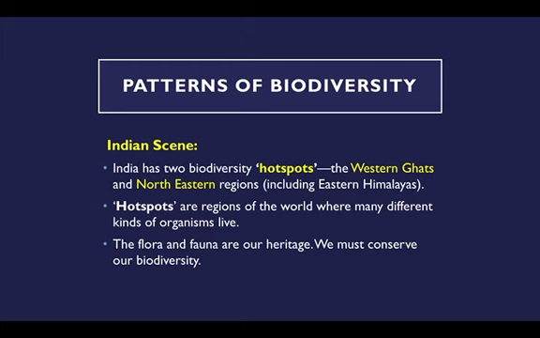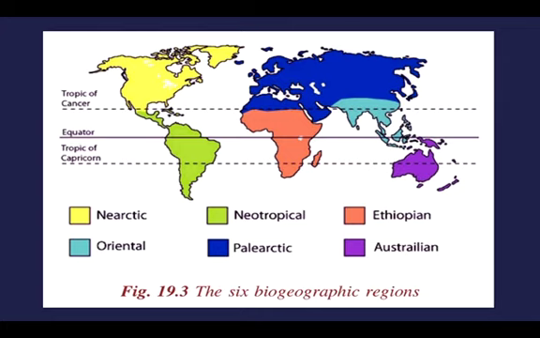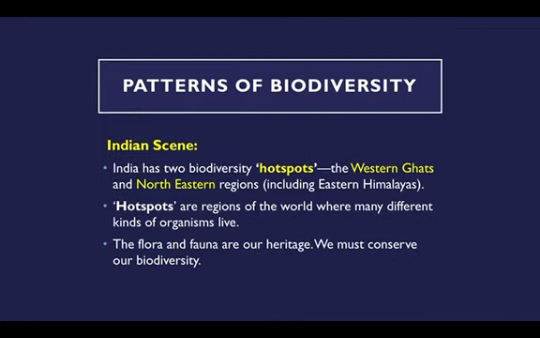Next, let's look at the Indian scene. We saw the global scene, now we are going to see the biogeographic regions in India. India has two biodiversity hotspots. The first is the Western Ghats. The second is the northeastern region, including the Eastern Himalayas. So we have to know what hotspots are.